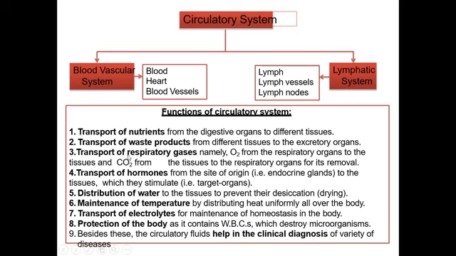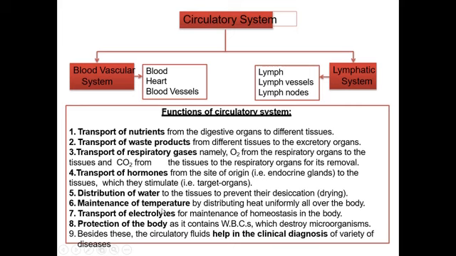So these are the first three functions. Number 4, transport of hormones. Hormones which are secreted by different types of glands are released into the blood, and they are transported by the blood to the site of action. Site of action means where they are required. Number 5, distribution of water. As the body must be hydrated, the water molecules must be distributed to all parts of the body. So the distribution of water to the tissues is carried out by the circulatory system, and this prevents drying of our body.